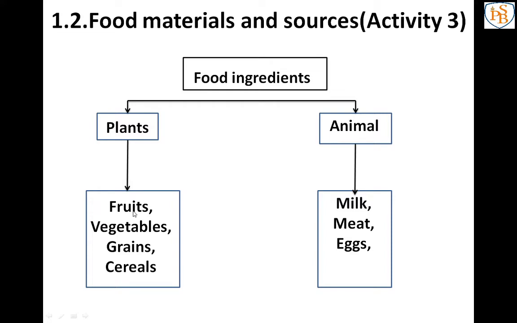From plants, as we know, we are getting fruits, vegetables, grains and cereals. So these 4 things we get from plants. And from animals, milk, meat and eggs. So these 4 are plant products and these 3 are animal products. All these things, fruits, vegetables, grains, cereals, milk, meat and eggs, are known as food ingredients, and the main sources of food ingredients are plants and animals.